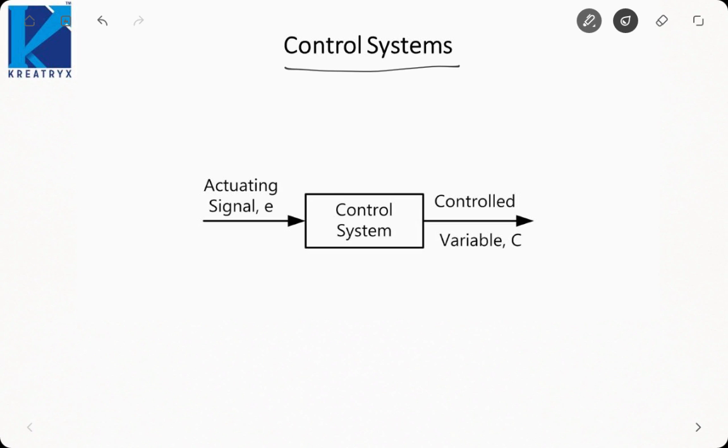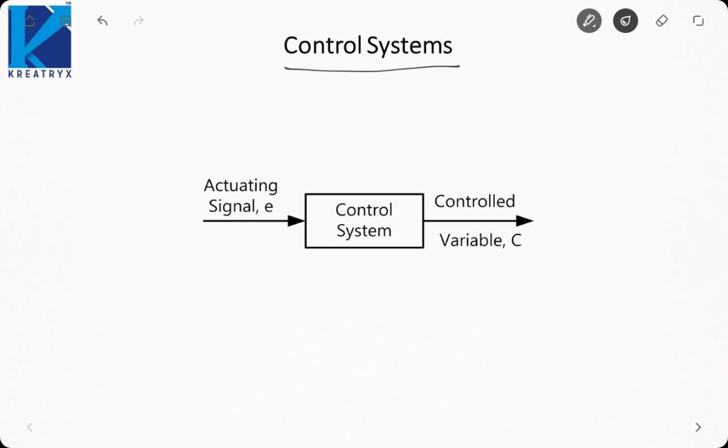Like in your homes, there might be an AC. What an AC does is control the temperature. So the AC is a control system which is controlling my temperature. These sorts of systems you can find everywhere in real life. The AC controls the temperature, the steering wheel controls the direction of the car, the accelerator controls the speed of the car. Similarly, the dial of the fan controls the speed of the fan. In this way, all these systems can be treated as control systems. We are surrounded by control systems. Whatever systems you encounter in real life are examples of control systems.